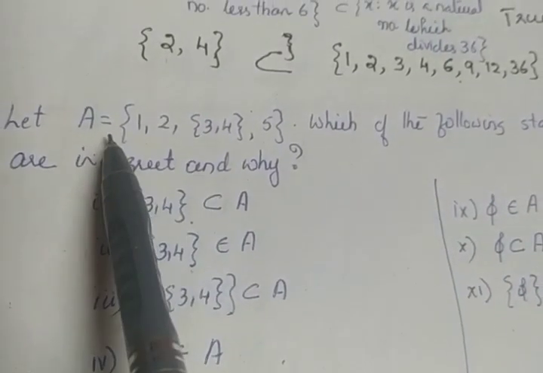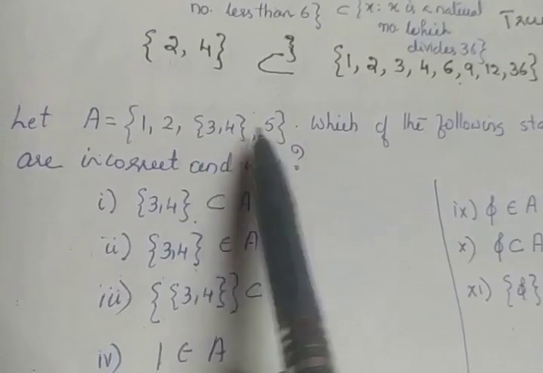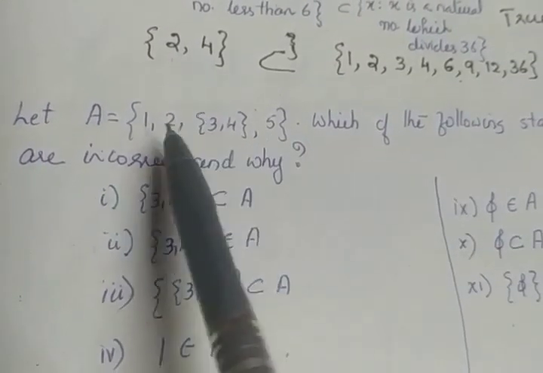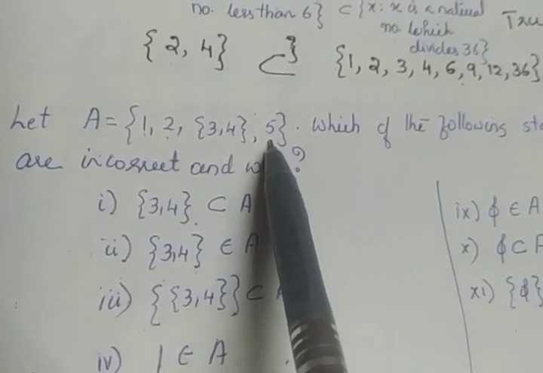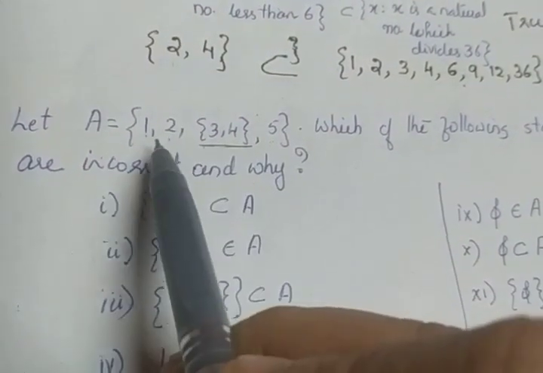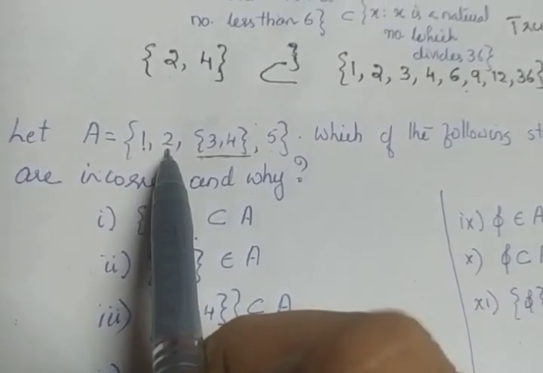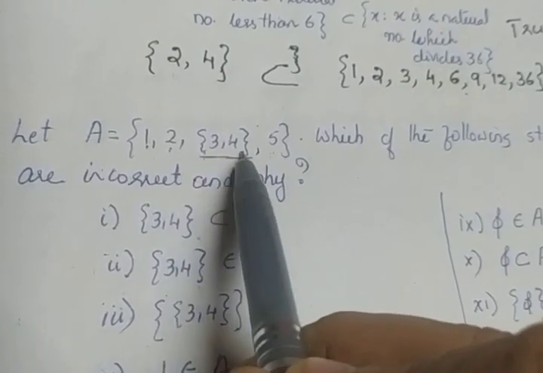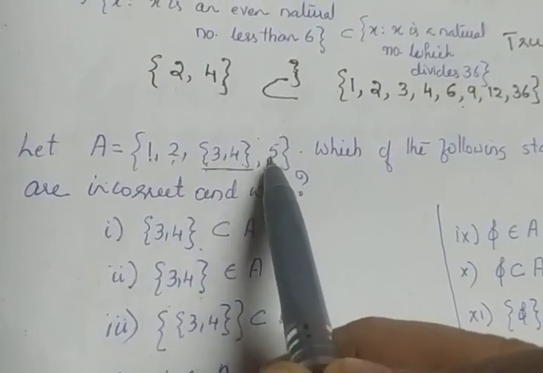The next question, let A be equal to the set {1, 2, {3, 4}, 5}. So how many elements are there? 1 is an element, 2 is an element, 5 is an element, and the set {3, 4} is an element. So I will say it again. 1 is an element of A, 2 is an element of A, {3, 4} is an element of A, 5 is an element of A. So there are altogether 4 elements.